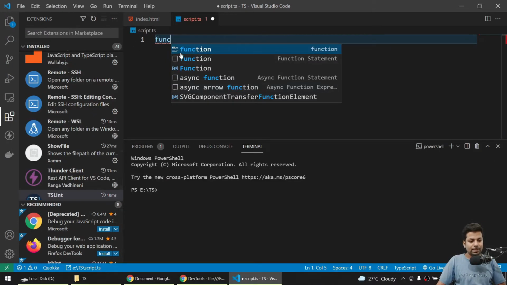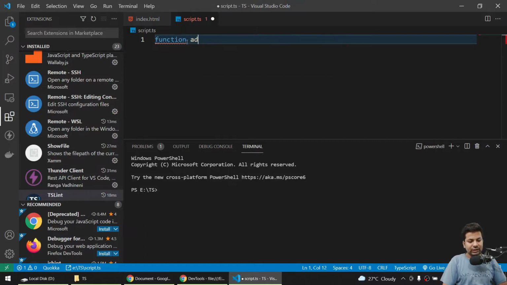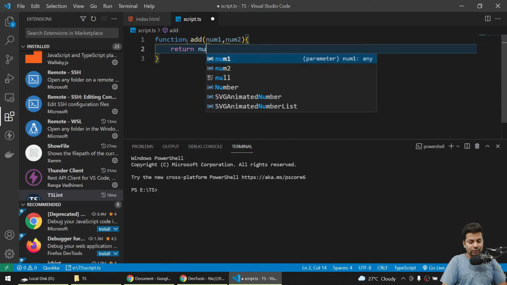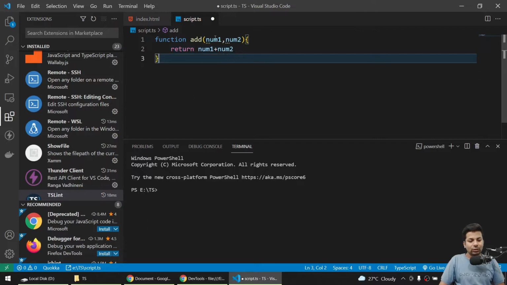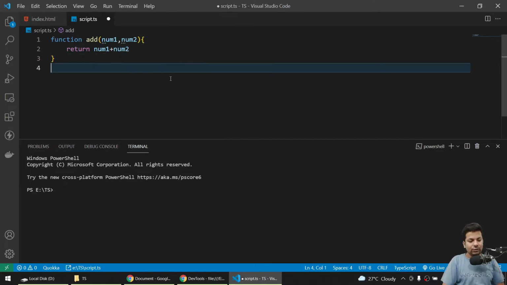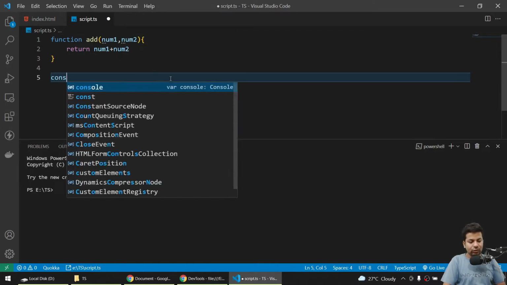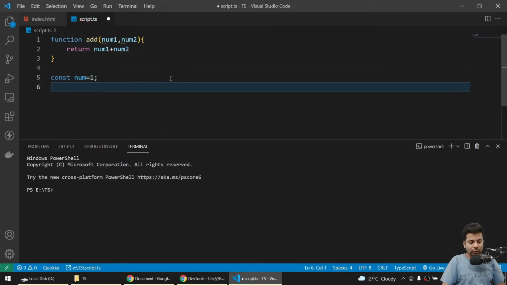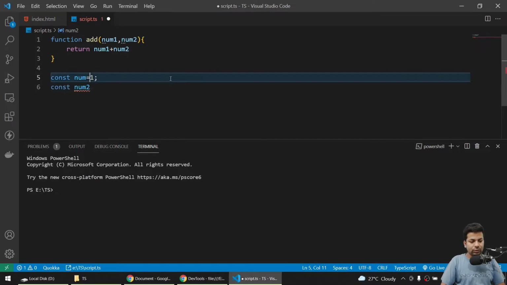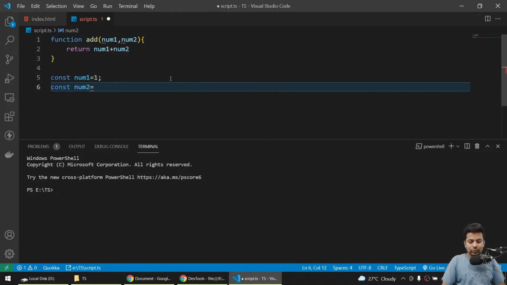Let me just write function add, and you give num1 comma num2, and here you return num1 plus num2. Yeah, normal. So if you look here, it's saying you are taking any parameter without defining it. Now I'll give the numbers: const num1 equals 1, and const num2 equals 2.